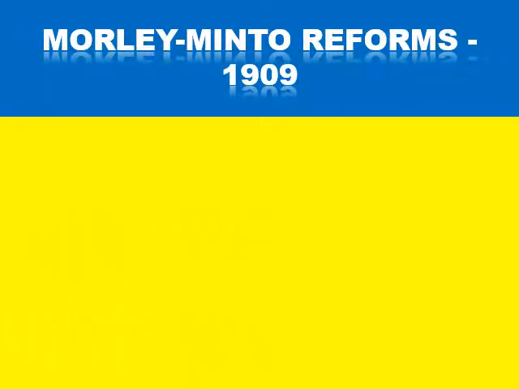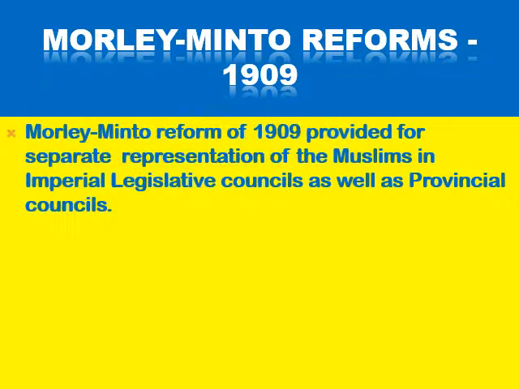The Morley-Minto reforms have so many points, but why did they become famous? Because they provided for separate representation of the Muslim community. Earlier the Muslims were demanding this and the government was not accepting, but now the government accepted by bringing the Morley-Minto reforms, in which they gave separate representation to the Muslims in the imperial legislative council as well as provincial councils. So now the Muslims are getting separate seats in comparison to the Hindus.